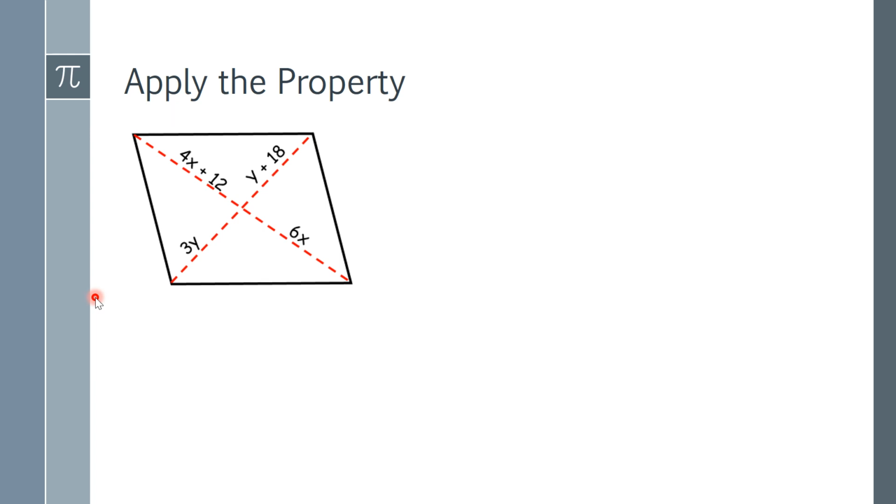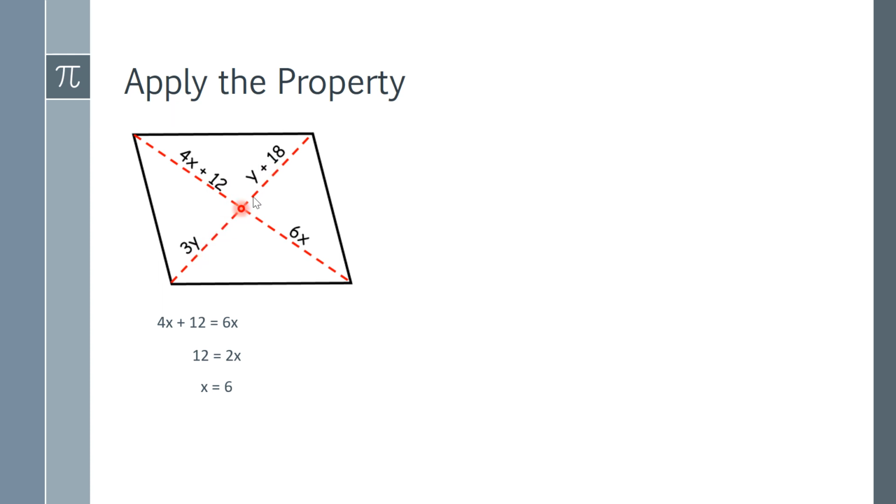And we got one more property, which is the diagonal property. So the diagonals have to bisect each other. So that means that these two have to be congruent and these two have to be congruent. So that's the equations I'm going to set up. I'm going to start with 4x plus 12 equals 6x. We're going to solve this, get the variables on one side first. So I'm going to subtract 4x from each side. That gives me 12 equals 2x. Divide by 2, and I'm going to get x equals 6. So x has to be 6 for these two to be equal.